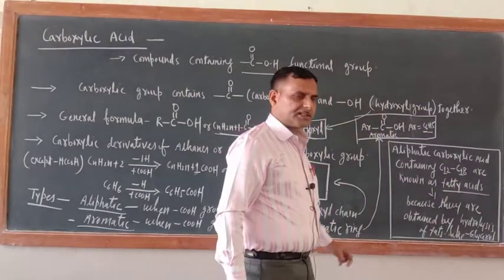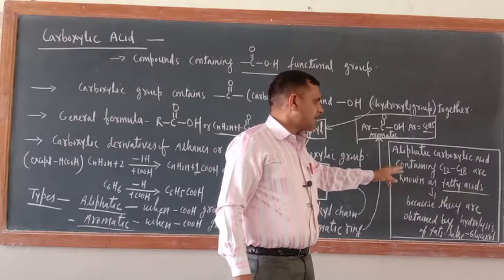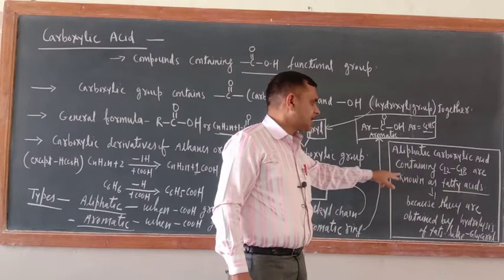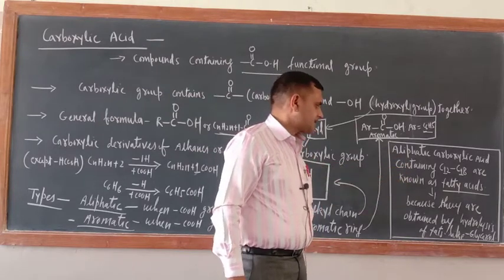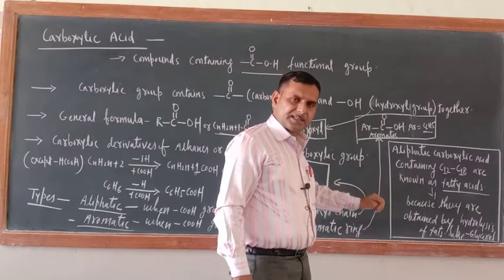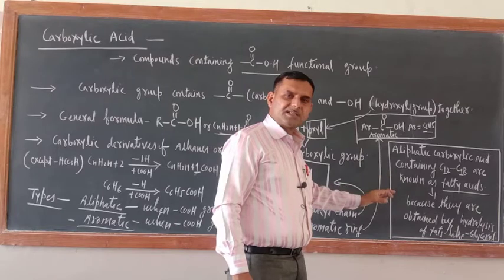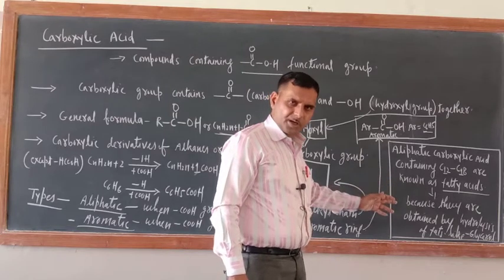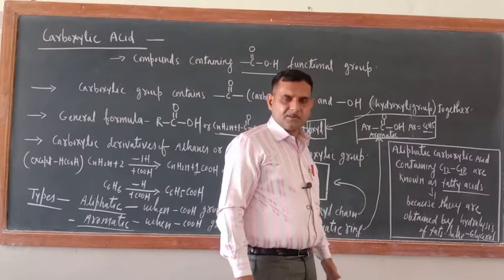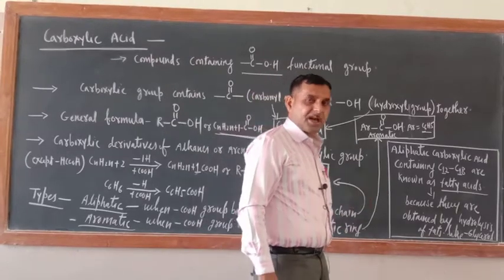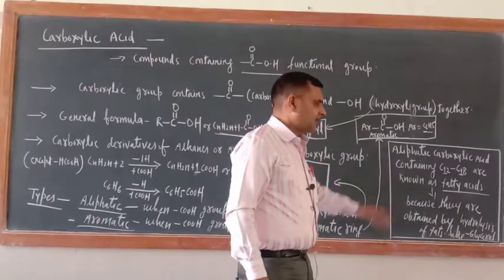Aliphatic carboxylic acids which contain 12 to 18 carbon atoms, that is C12 to C18, are known as fatty acids. Why are they known as fatty acids? Because they are obtained from the hydrolysis of fats, like glycerol, lipids, all those things, triglycerides.